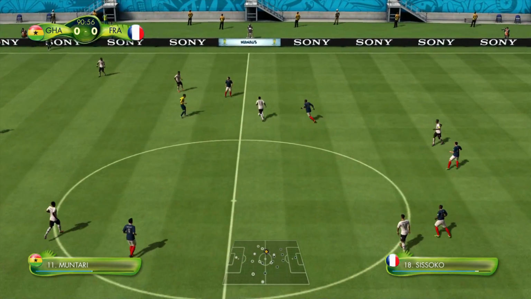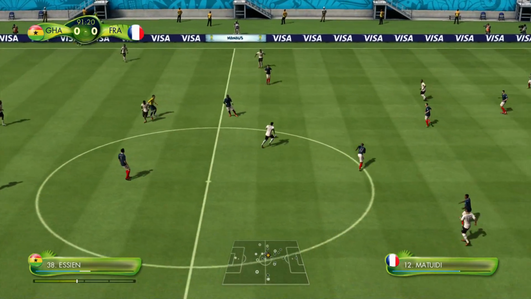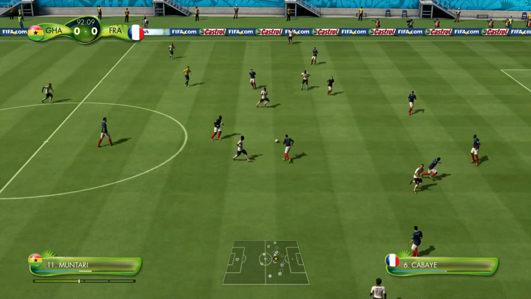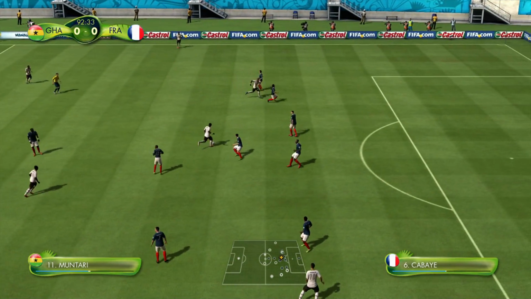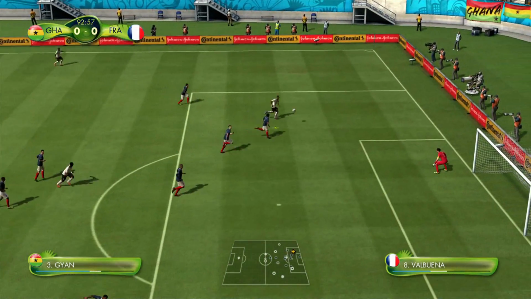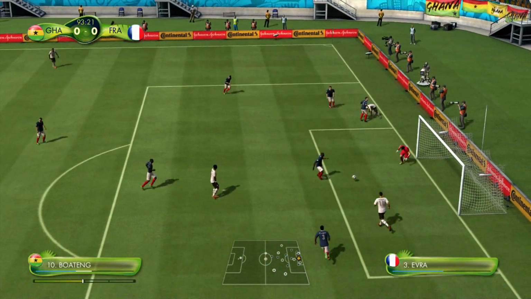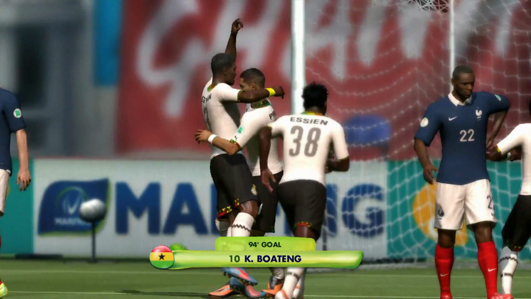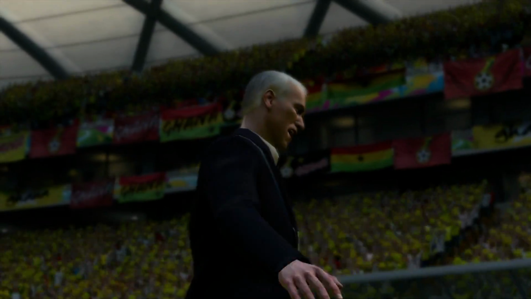They've sort of crept into this game a little bit as the time has gone down, and France seem to have just lost a little bit of their... oh my god, Ghana just scored! And it's Boateng out of nothing. And Ghana are leading France.